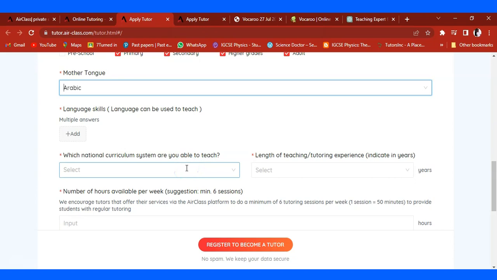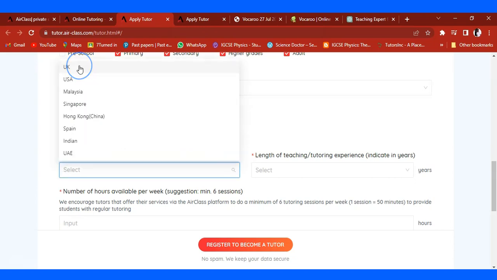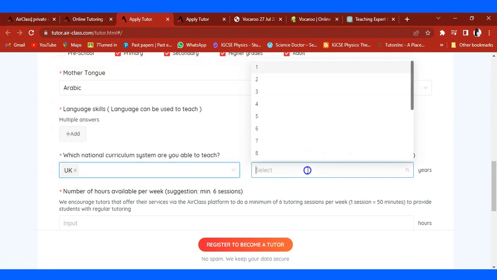Which national curriculum system are you able to teach? If you went through the UK curriculum, you can enter that. You can enter it if you are using the Malaysian national education curriculum. Whichever kind of curriculum you use, you enter it at that particular section. For the length of teaching, you enter the years of experience you've been teaching.